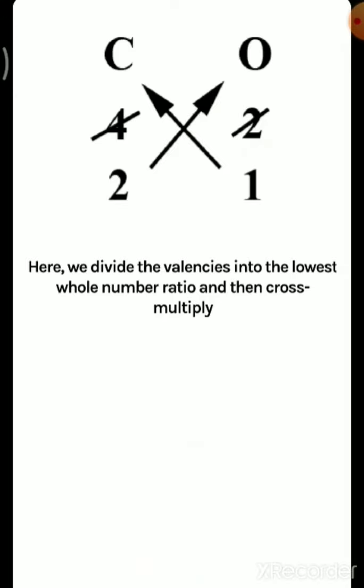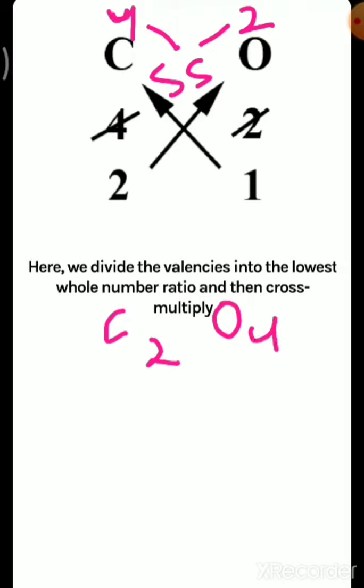So remember one thing before telling that one. Remember this: the valency of carbon is 4 and oxygen is 2. If it is written on top, then that is known as your superscript. And if it is written down, then that is called your subscript.